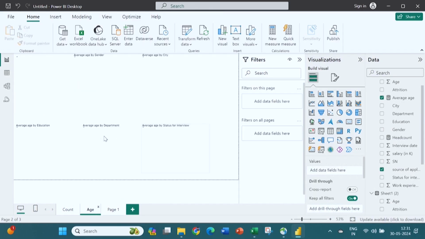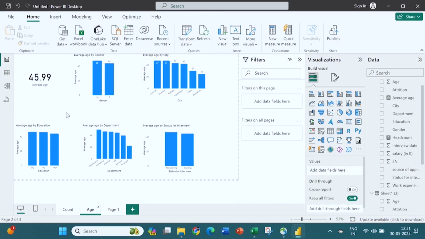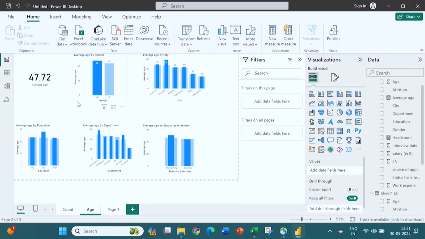And this is interactive in nature, which I had said in the last session also. So, if you click on male, then the entire data you will get is related to the male only, right? If I click on female, then you can see all graphs have changed with respect to the female, right? So, this is the beauty of this.